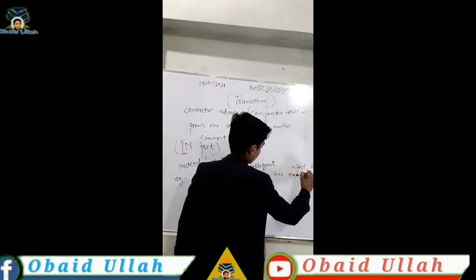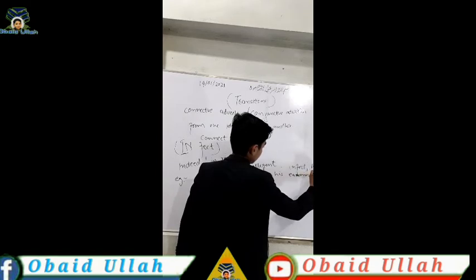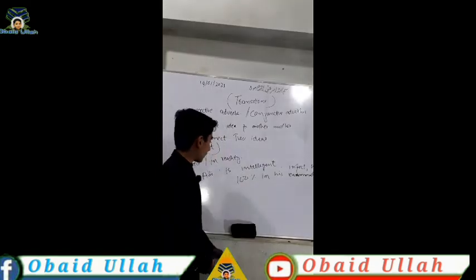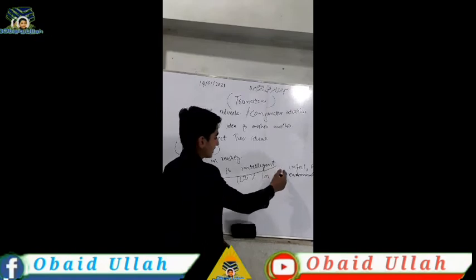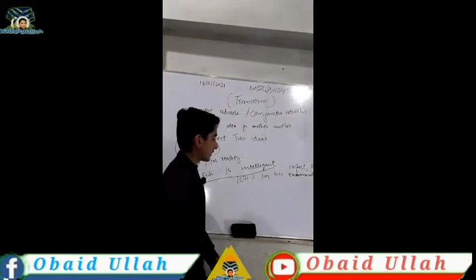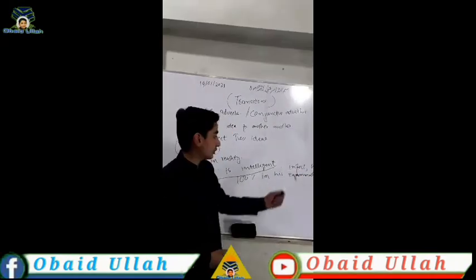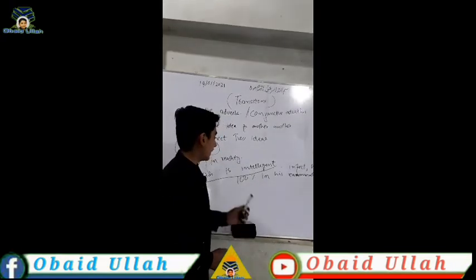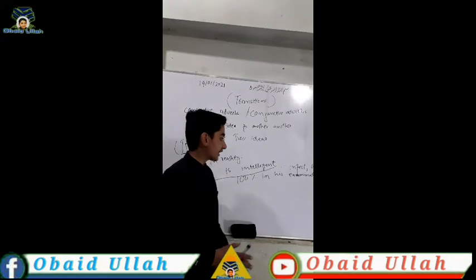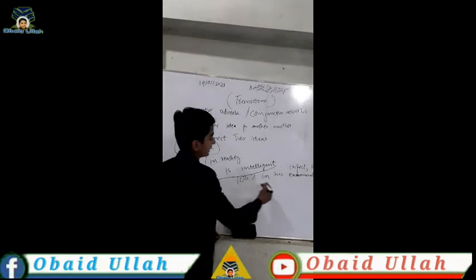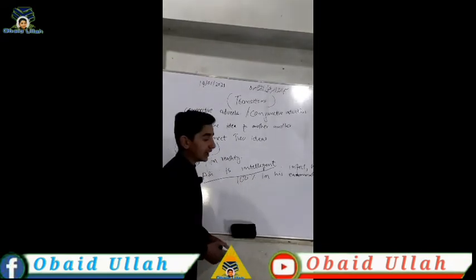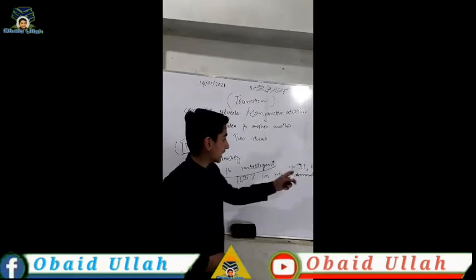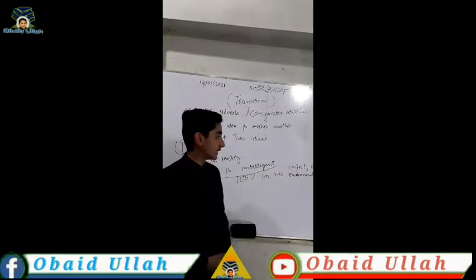Mean in his exam. So here, this is the first idea, he is intelligent, and this is the second idea, he scored 100% in his examination. And we use transition between two ideas because the transition is used in the middle of two ideas to connect two ideas. So this is the first idea and this is the second idea. Mean Ali is intelligent. In fact, he scored 100% in his examination.